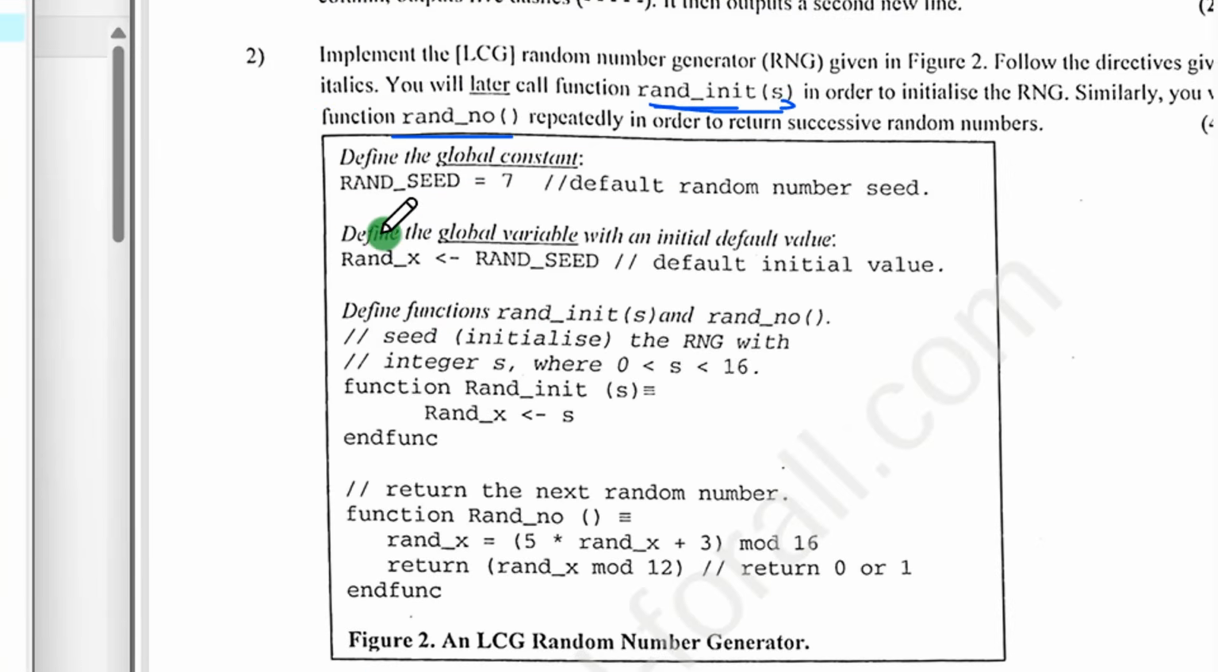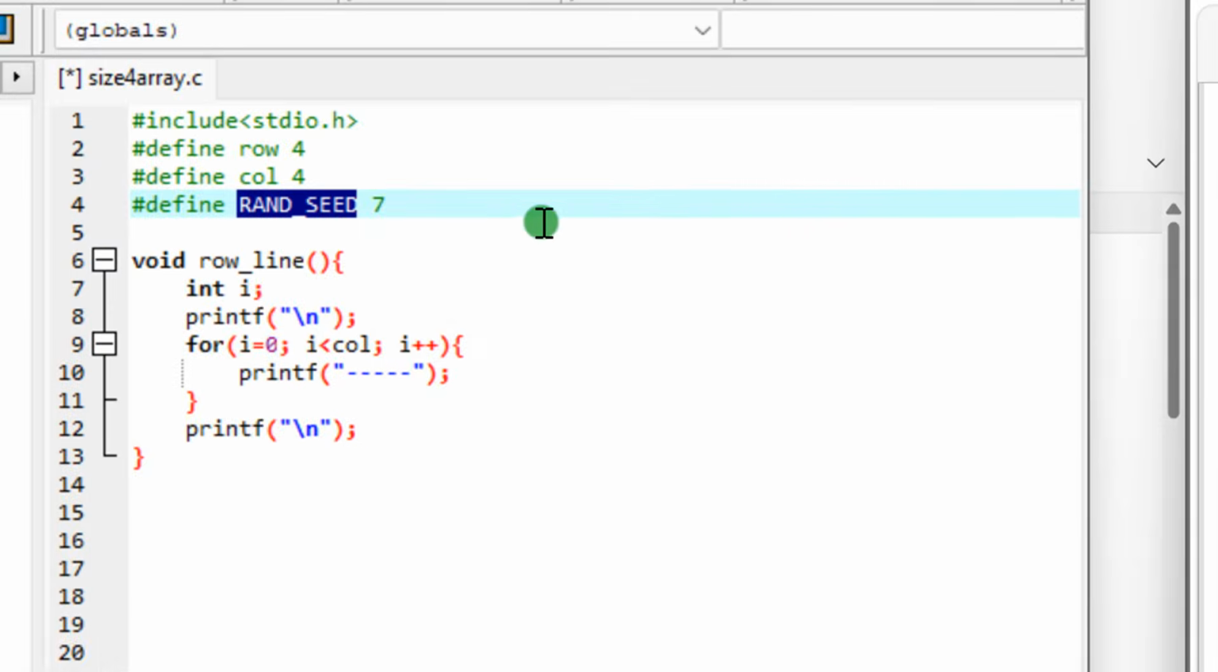Now they say the next italic text is saying what? Define the global variable with an initial default value. Run x. So this is here. Run x is taking what? Run seed. Good. Now here, what happened here? We have another variable called run x, and run x is taking what? Run seed. So you are seeing that here run x is not a constant. It's taking run seed, meaning that if run seed changes, this one will change also. You see, good. That is why for this one, run x here is just a variable.